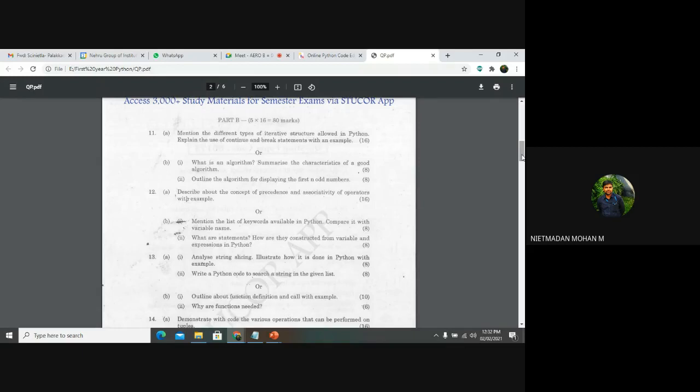If possible, you can take all the previous year questions for the last 3 years, and see which questions have been repeatedly asked in Anna University, right?